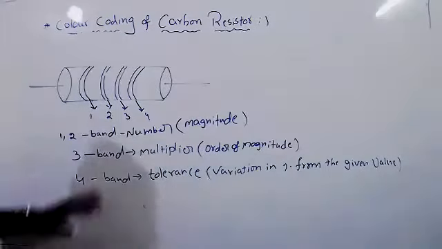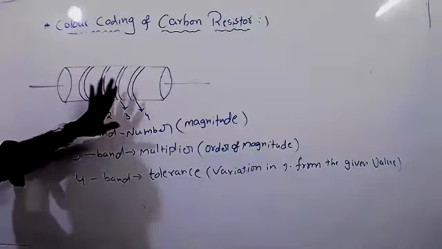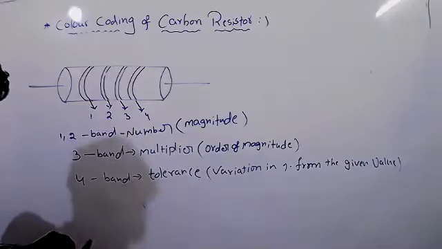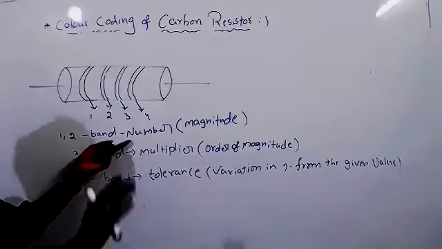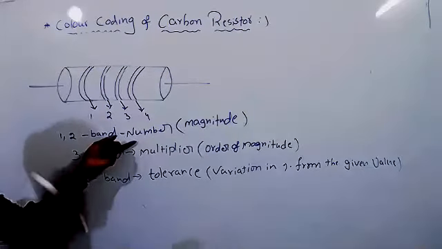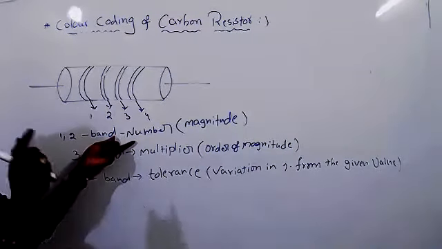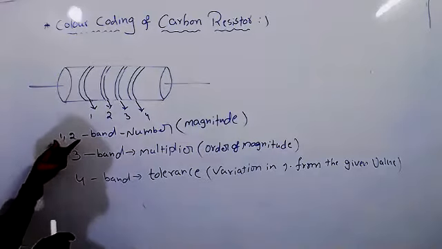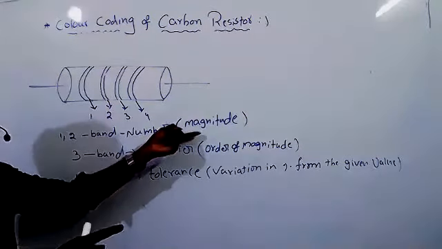See once, every resistor has 4 bands. These are the 4 color bands. For every resistance, the first and second band tell about the number. Just remember. Now I will give you one tabular form, and based on the tabular form you can find out. So first and second band always tell about the number, that is nothing but magnitude or significant figure.